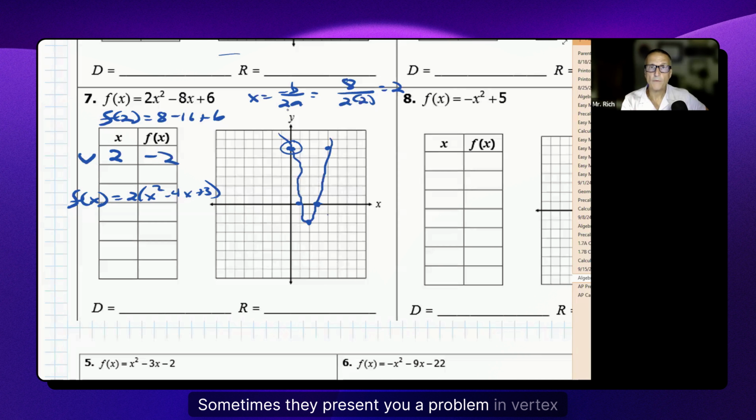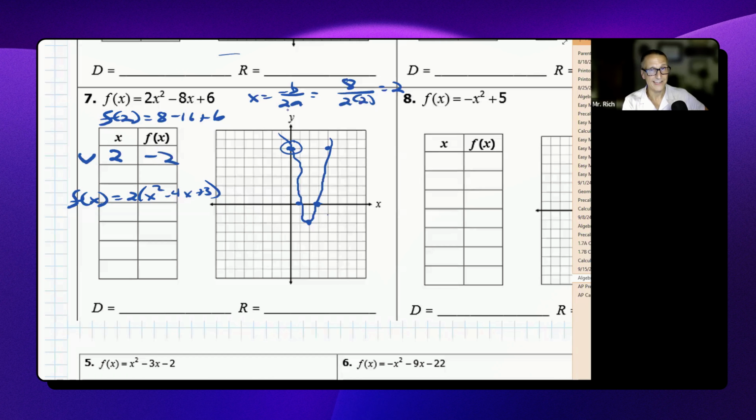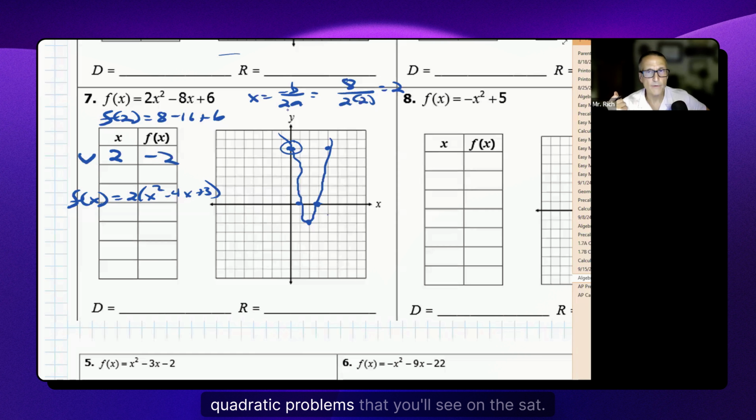Sometimes they present you a problem in vertex form, and your pathway to the solution is going to be to convert it from vertex form, even with some missing coefficients like A, B, and C. You've got to multiply it out and convert it into standard form. Those are some of the trickiest quadratic problems that you'll see on the SAT.